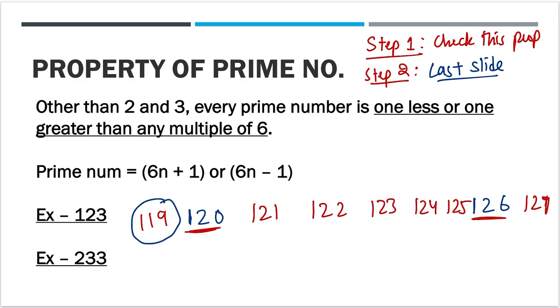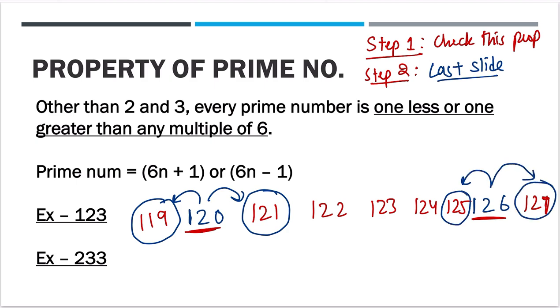119 could be a prime number, 121 could be a prime number, because it is one less or one greater than a multiple of 6. 125 could be a prime number, 127 could be a prime number, because they are one less or one greater than a multiple of 6. But these numbers can never be prime numbers, right? They can only be one less than a multiple of 6 or one greater than a multiple of 6, right?